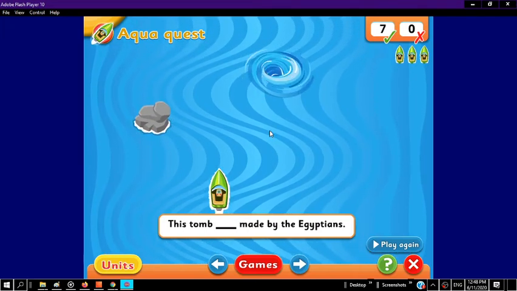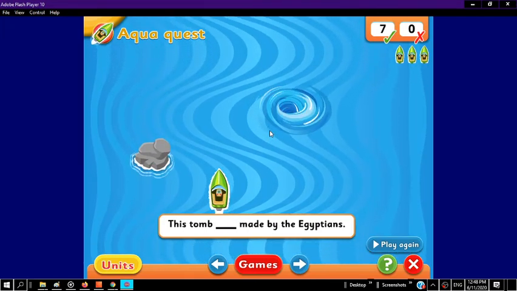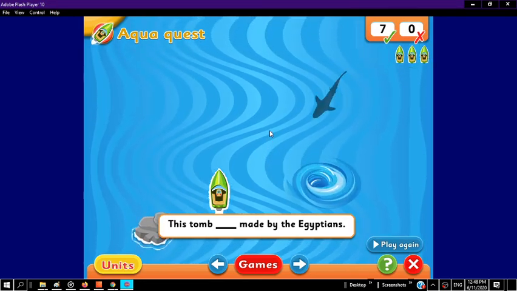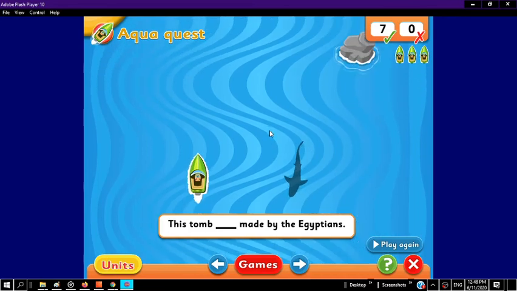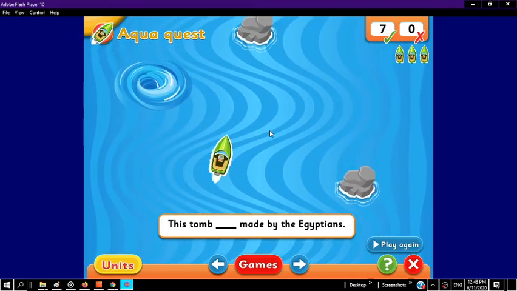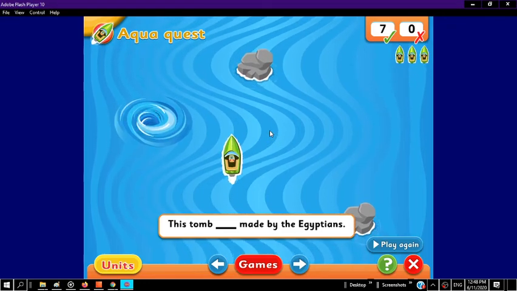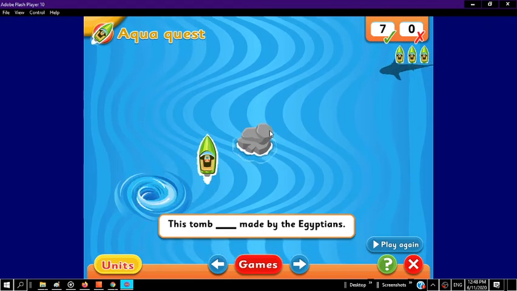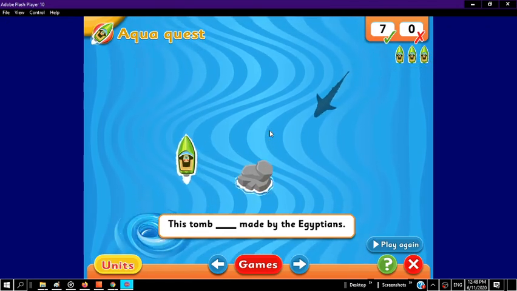All right, number 7. This tomb blank made by the Egyptians. Again, we're looking for a past tense verb. What could be our past tense verb? Is, was, were, weren't. Well, it's past tense. It's also singular because it's just talking about one tomb.